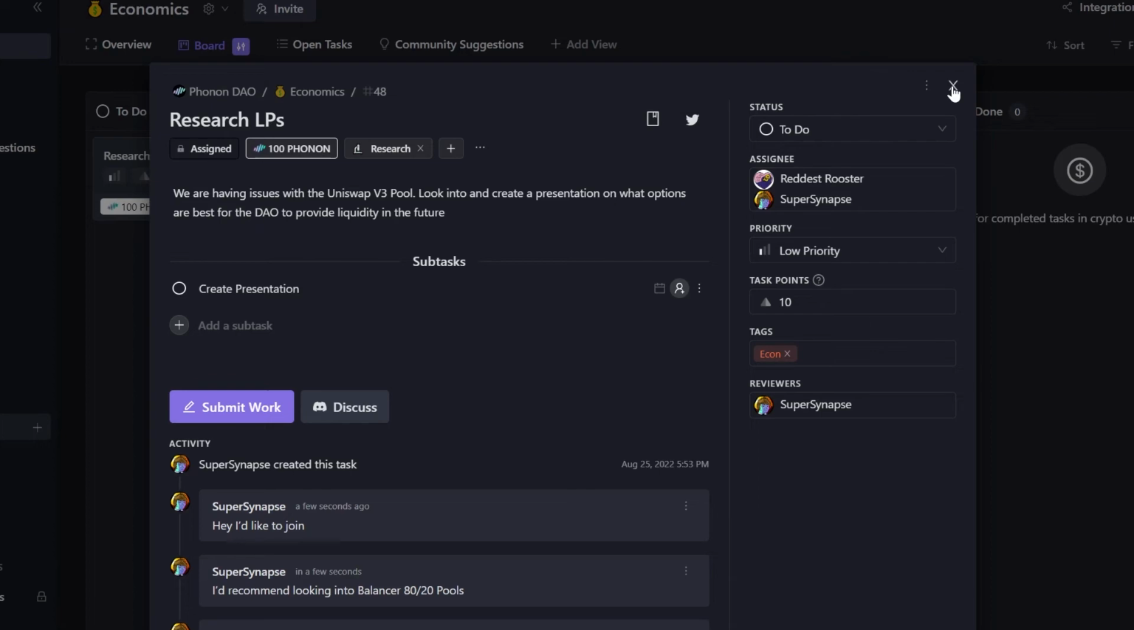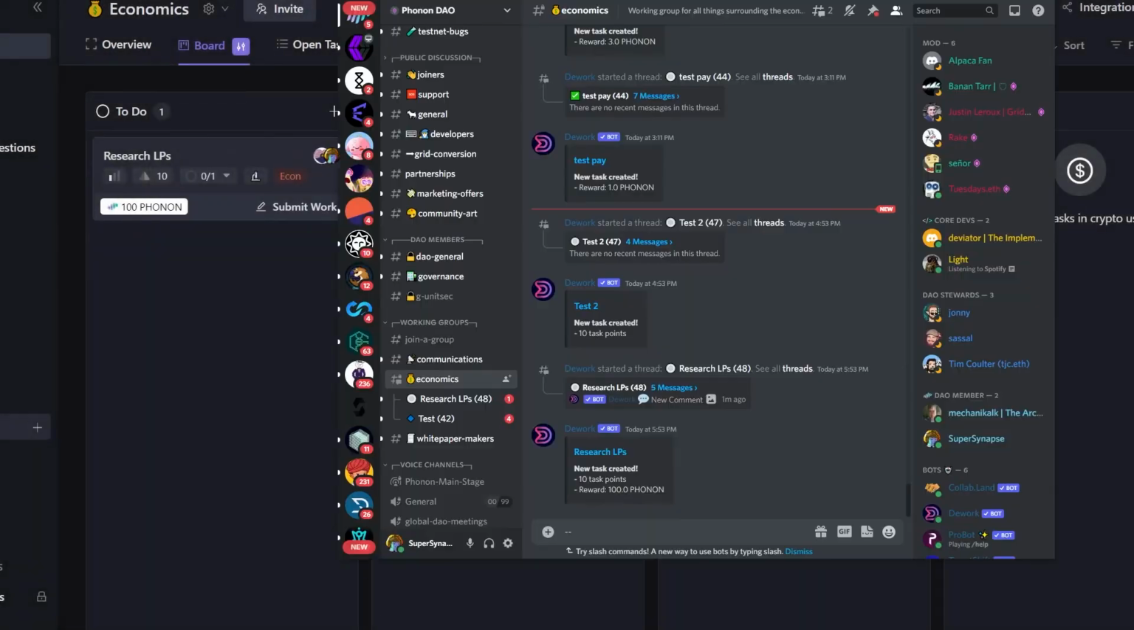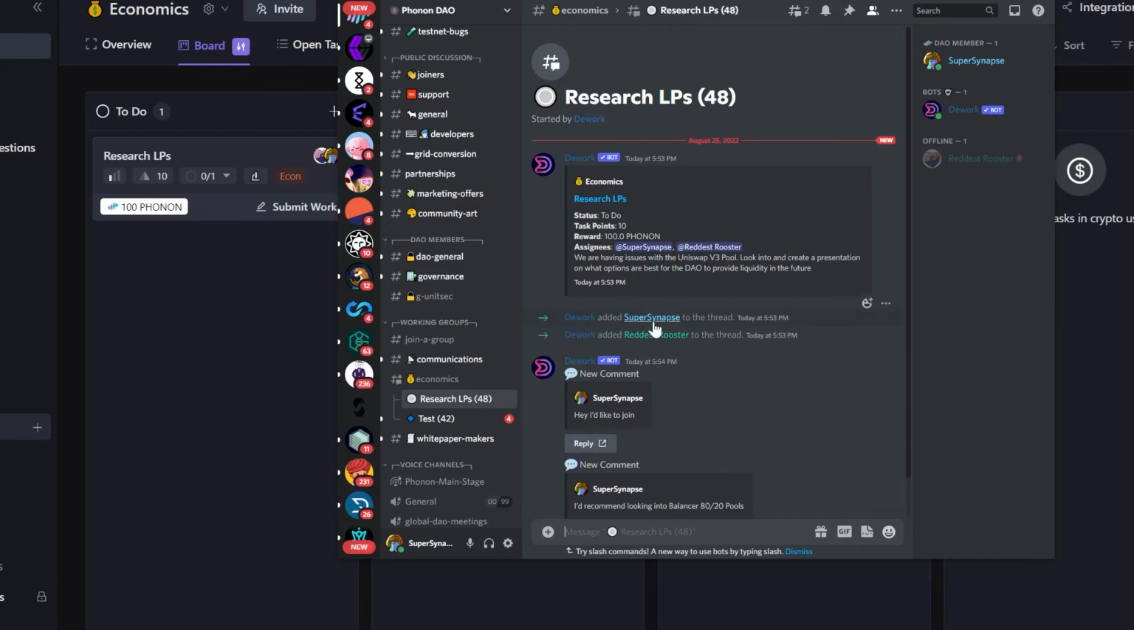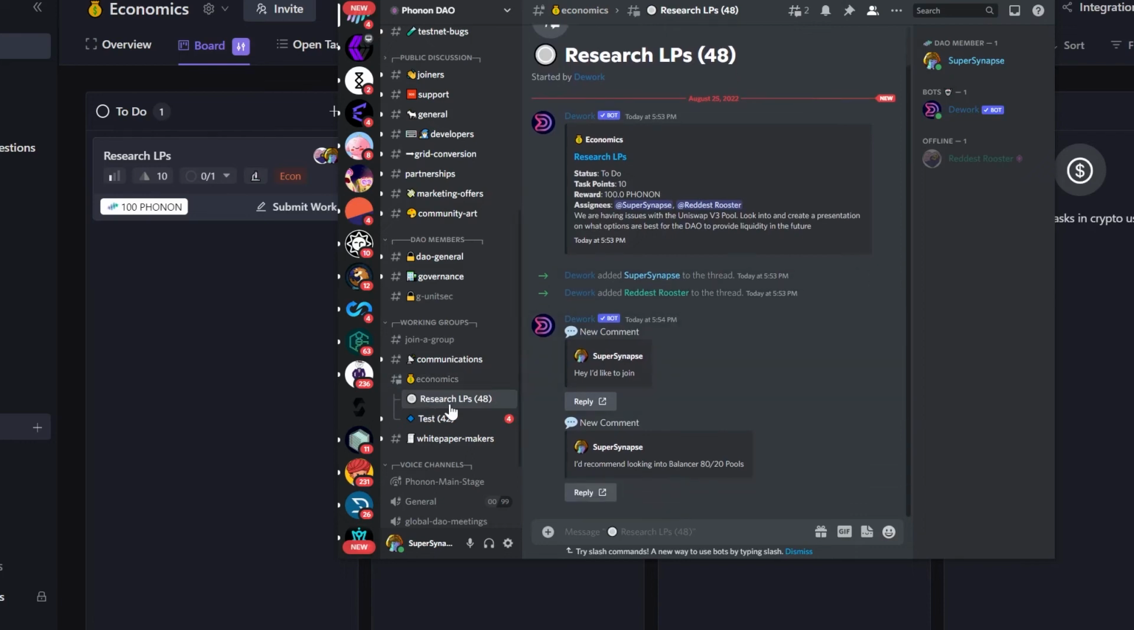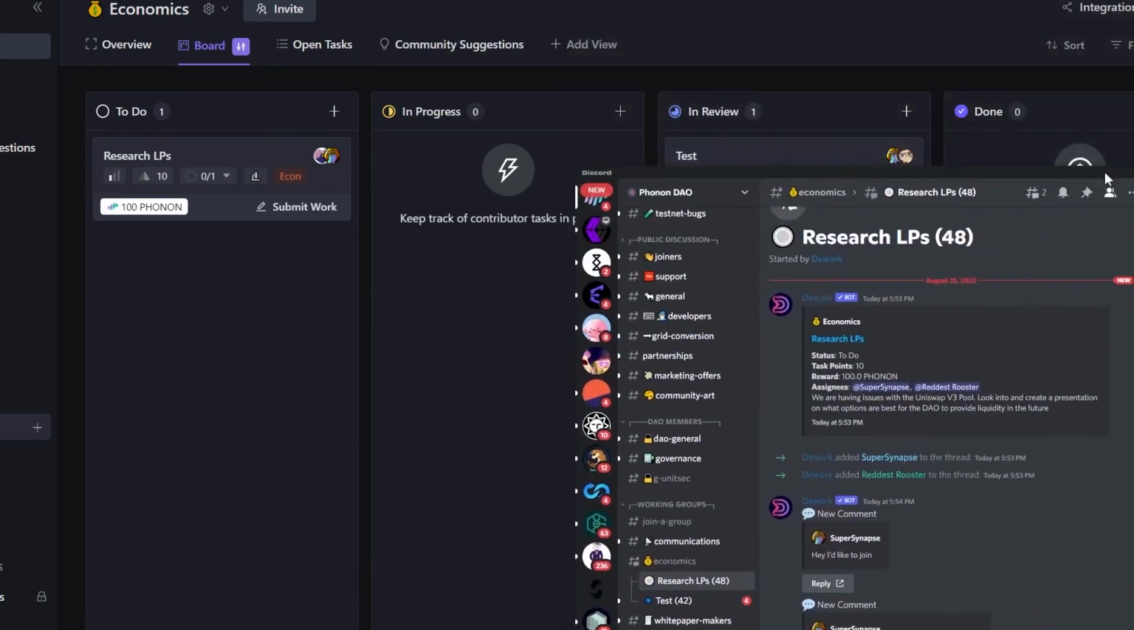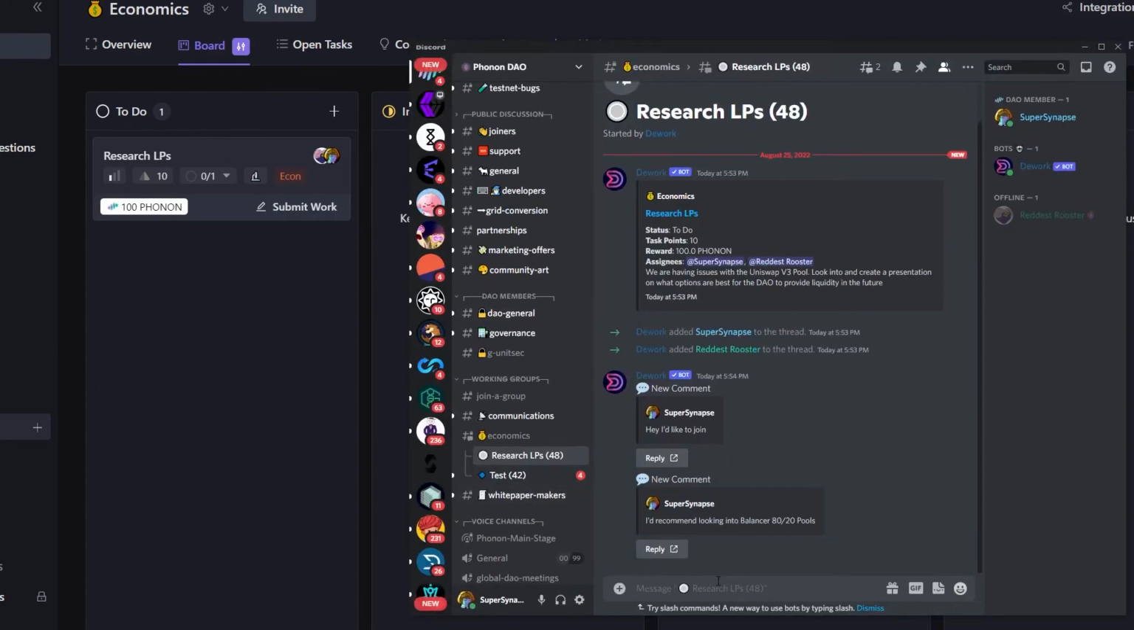But more importantly, if we go back to Discord, we can see that the research LPs, by clicking on that tab, we now also have a research thread. And this research thread would only be viewable to me, because I'm the only person who's clicked on the link, in addition to Reddit Rooster, because in the work group, I added Reddit Rooster. And so it automatically put him into that thread. And if we wanted to, we could continue the conversation here.